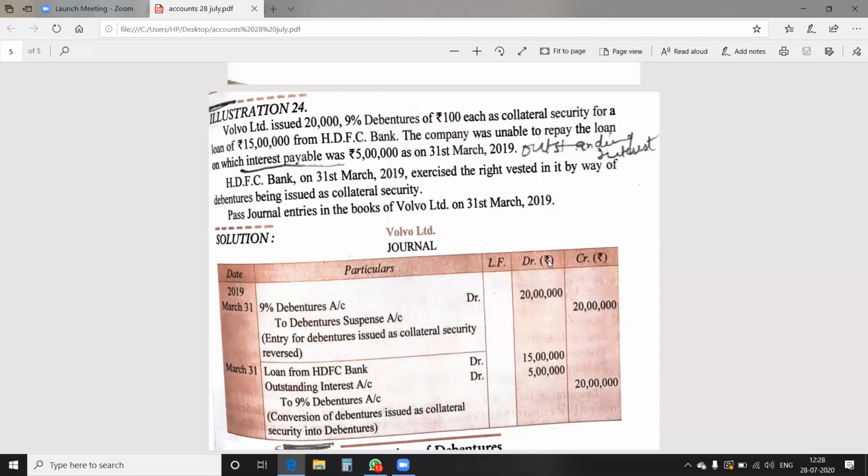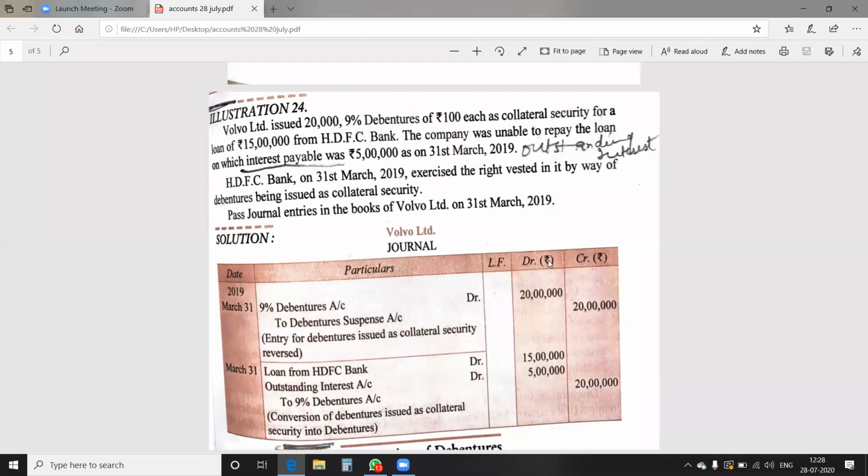20,000 debentures. Again, please mark it: these are the number of debentures, not the denomination of the debentures. The denomination of the debentures will become 20,000 into 100, which will be 20 lakh. And the company is acquiring a loan of 15 lakh. The company is issuing the debentures as collateral security of 20 lakh.